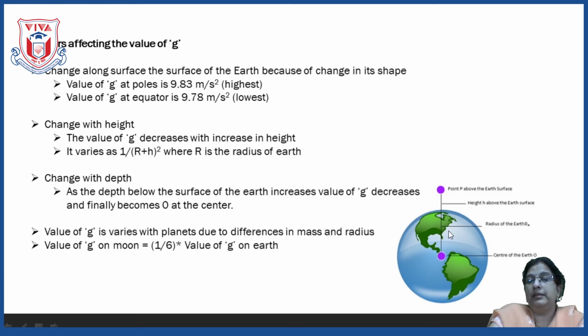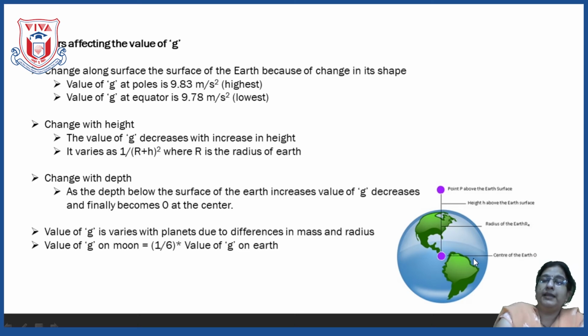As we have learned, the earth is bulgy at the equator and flattened at the poles. If it is flattened, r is less. If r is less, force is more. Here r is more, so force is less. So now see here, at the poles the value of g is 9.83 meter per second square, and at the equator it is 9.78 meter per second square.